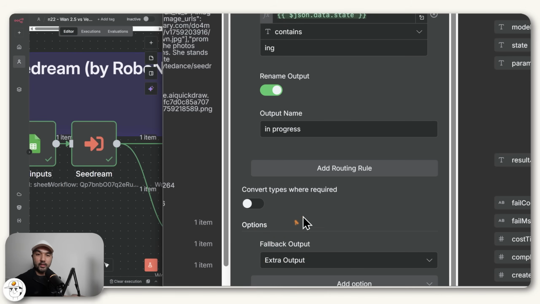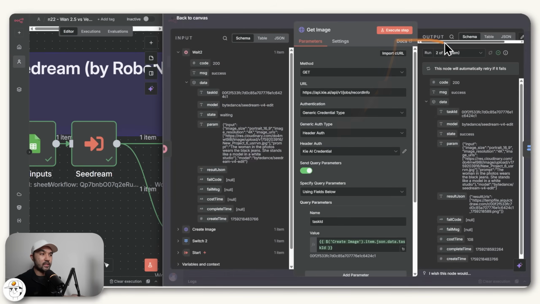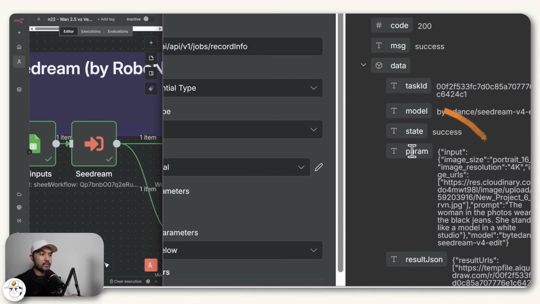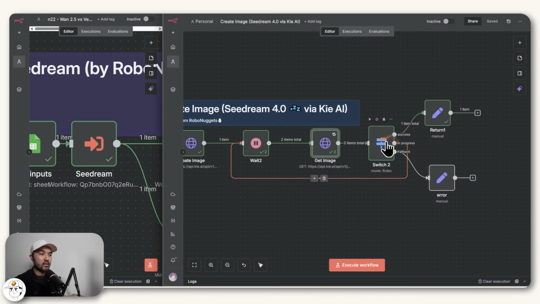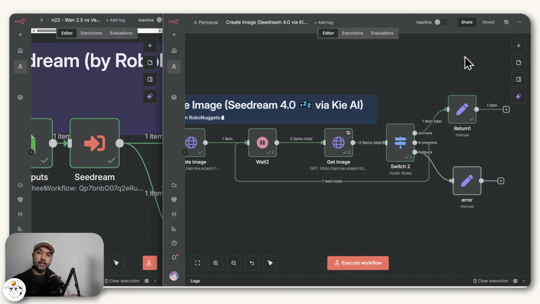So basically what happened here is that the first time it ran, it just mapped back to in progress and we waited a bit. That's why this node ran 2 times, as you can see. And then on the second run, if we open this again, you'll see that for this run, second of 2, it now resulted in success. And so when this switch node ran, it now mapped to this return node, which if we open this, now gave us that PNG file back. And in n8n, the way sub-workflows work is that the output of the last node here is returned back to the main workflow.